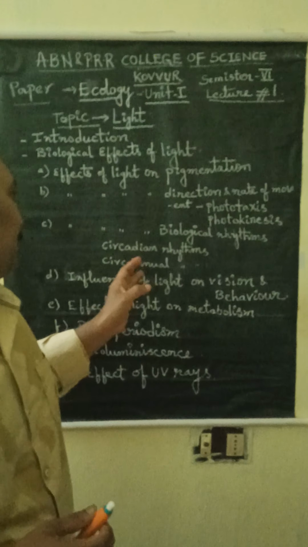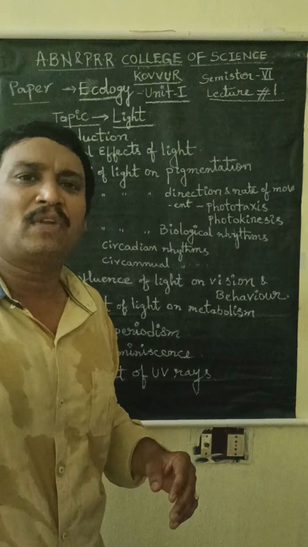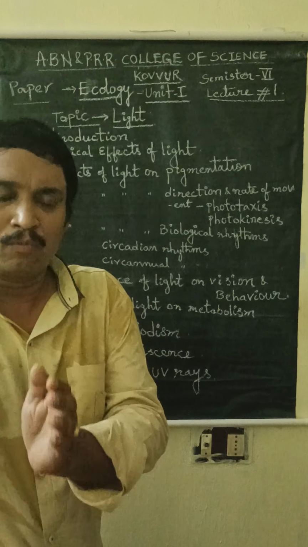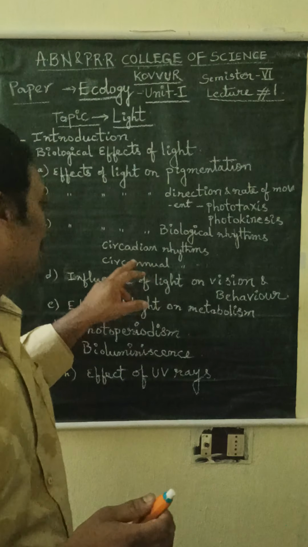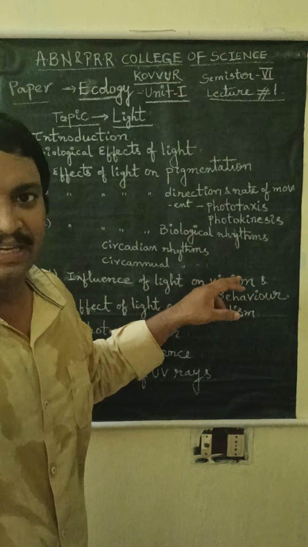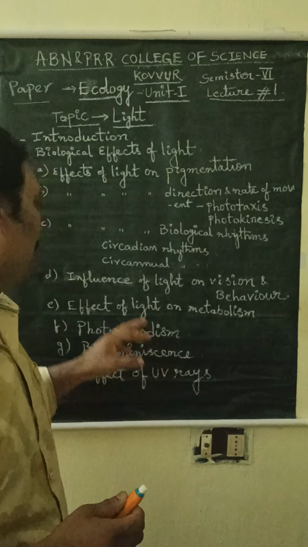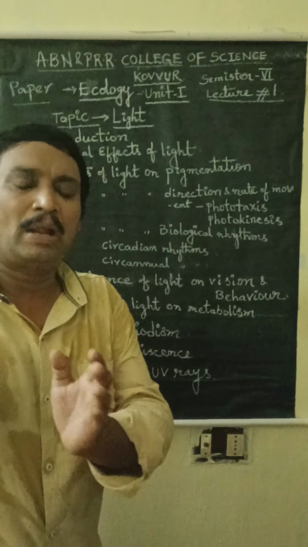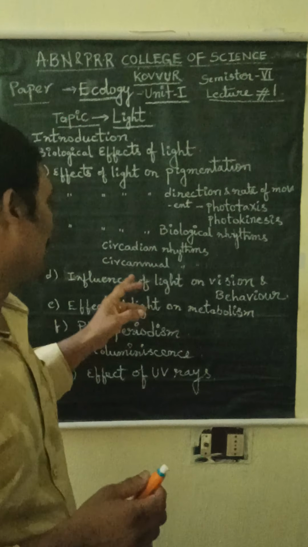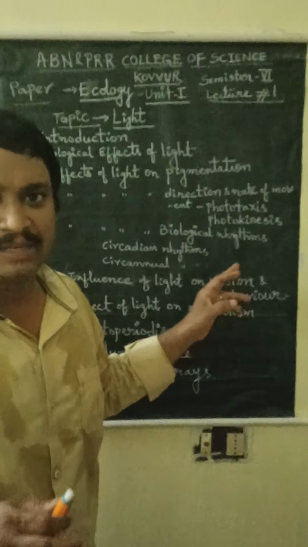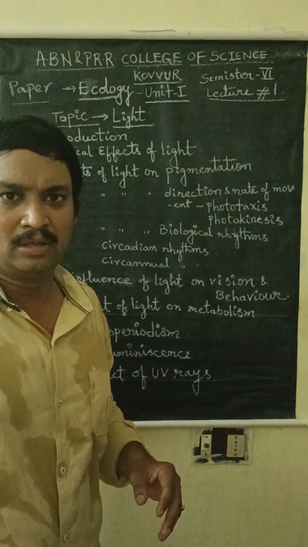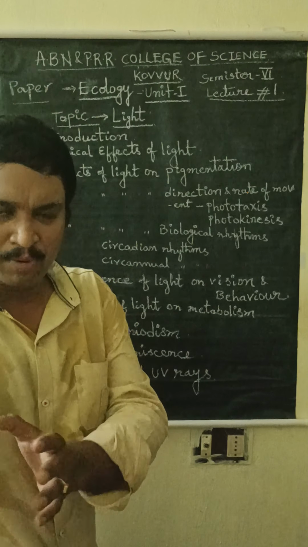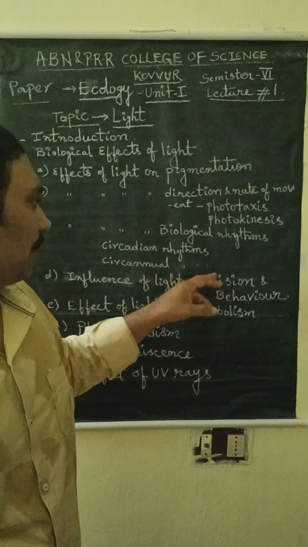The effect of light on animals over one day, or 24 hours, is called circadian rhythms. Circadian means 24 hours. And the effect of light on living organisms for about one year is called circannual rhythms. Annual means one year.